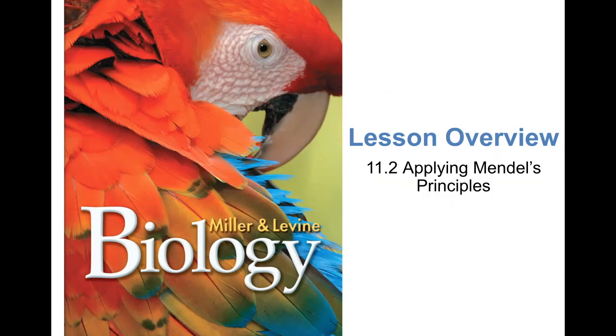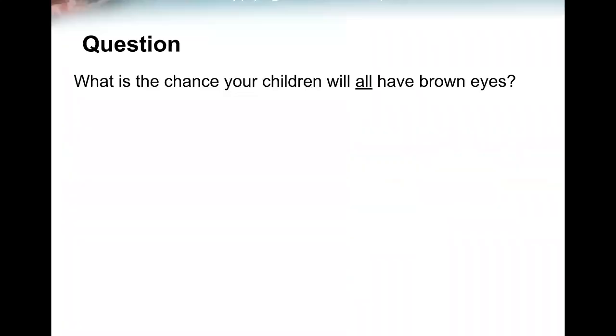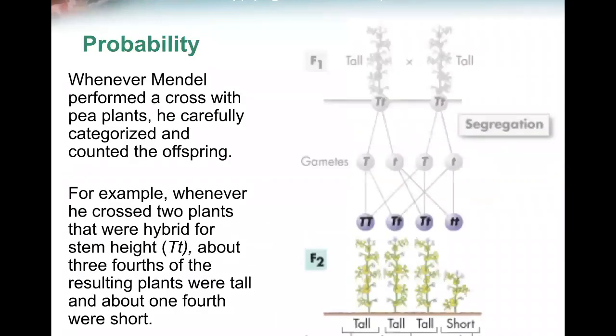Applying Mendel's principles. What is the chance your children will all have brown eyes? Whenever Mendel performed a cross with a pea plant, he carefully categorized and counted the offspring. For example, whenever he crossed two plants that were hybrid for stem height, tall and short, capital T, small t, about 3/4 of the resulting plants were tall and about 1/4 were short. 3/4, 1/4.